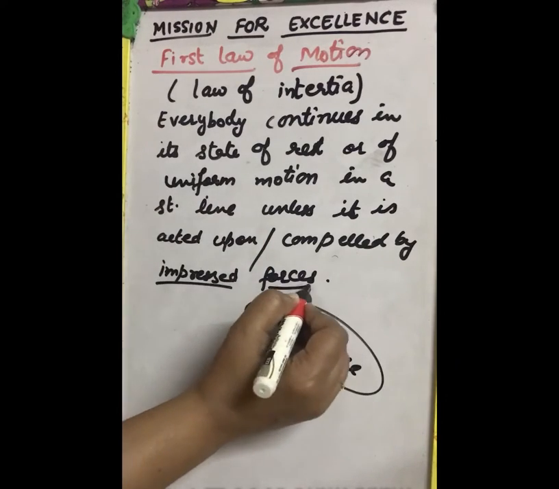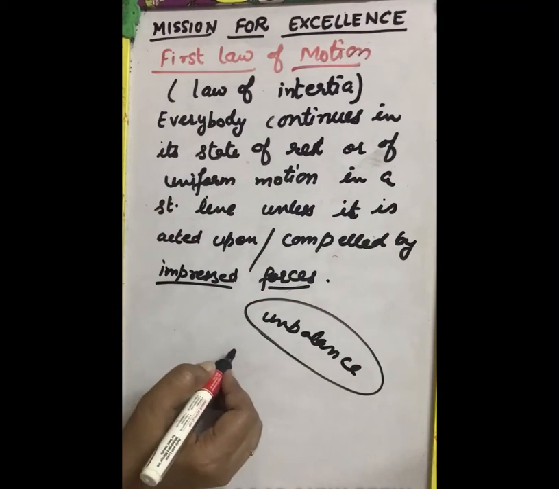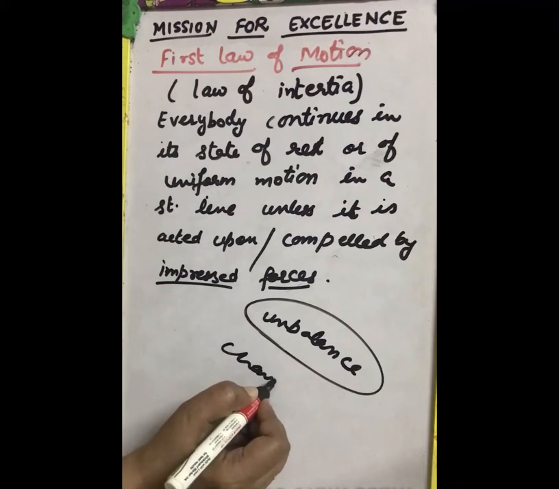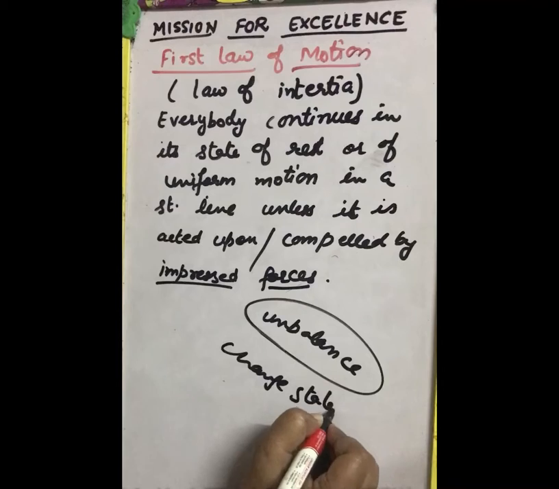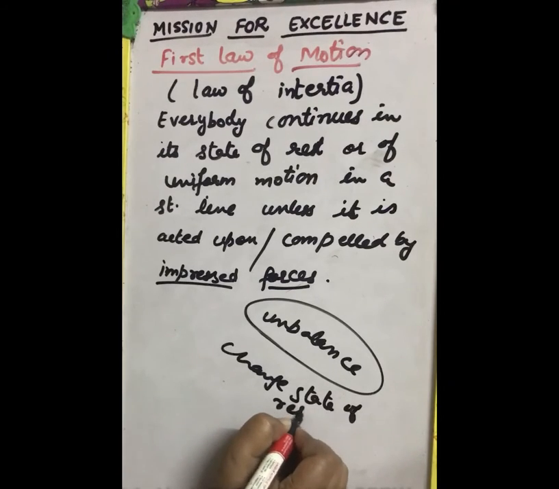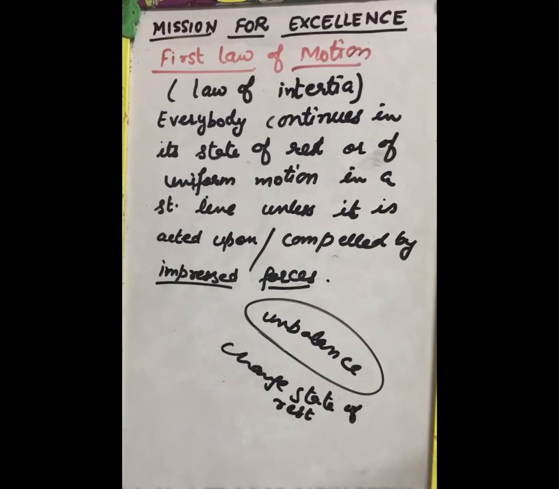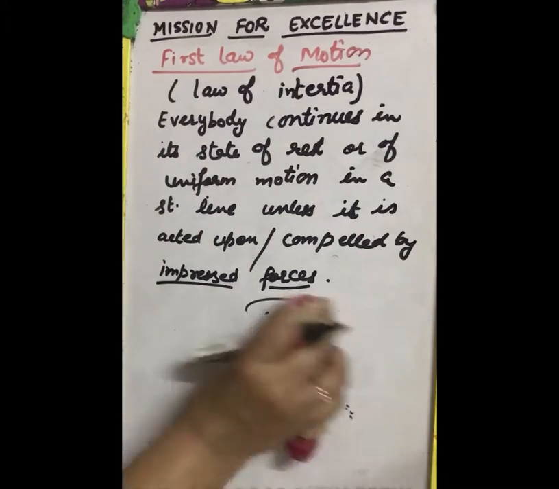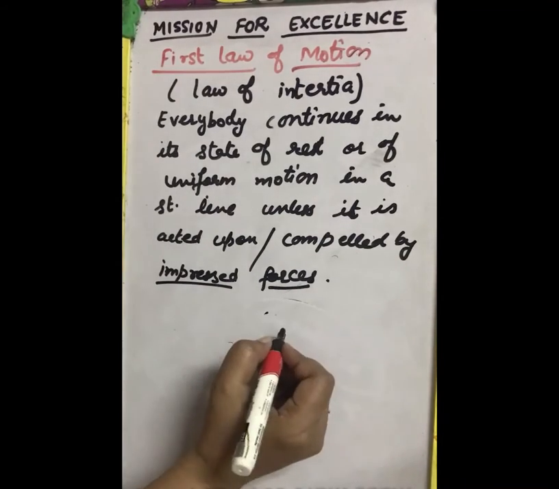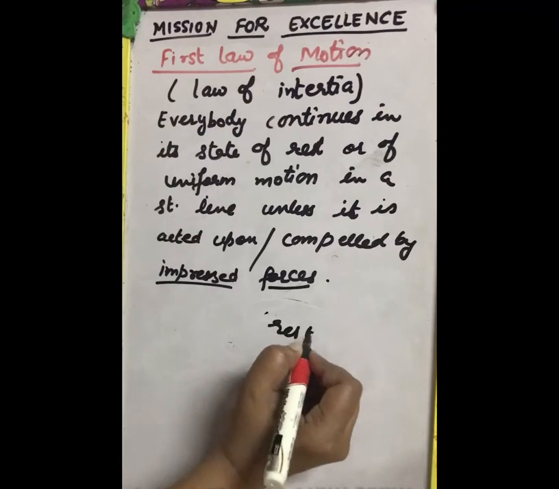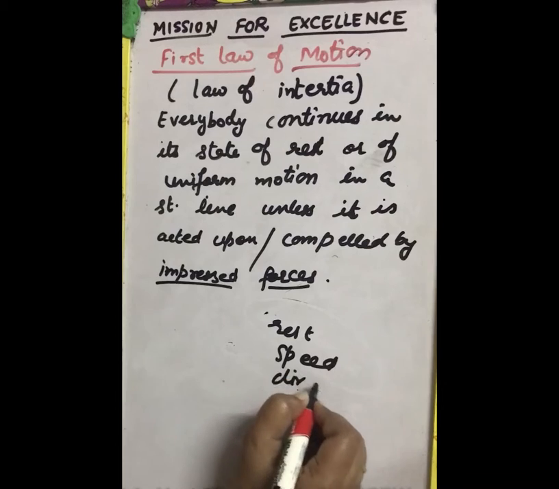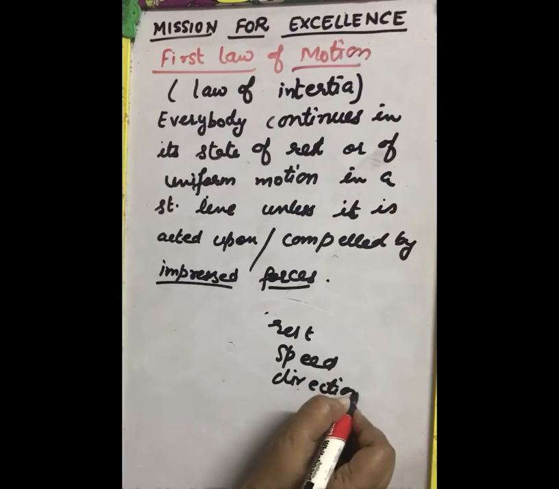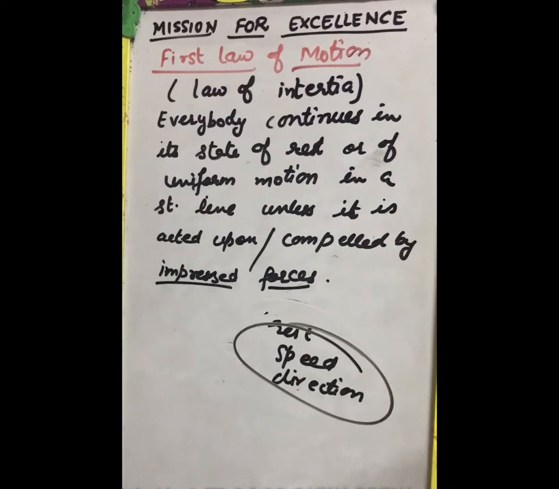This impressed force is necessary to change the state of rest, or you can say change the speed, change the direction also. So to change all these things, force is needed.